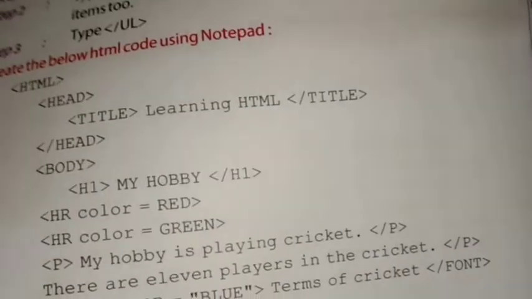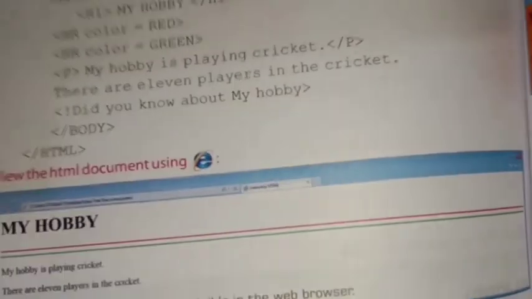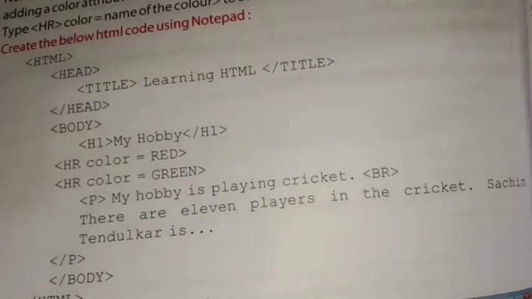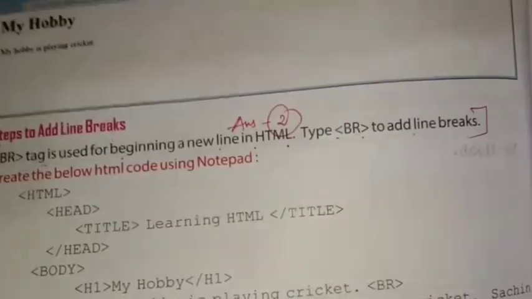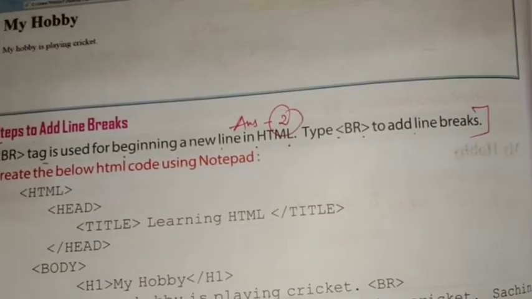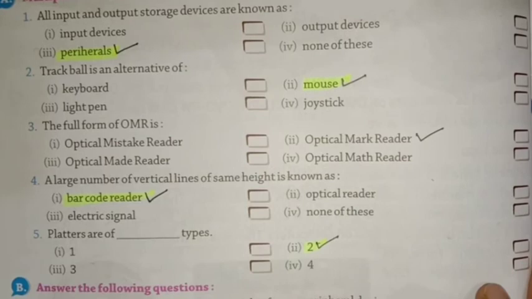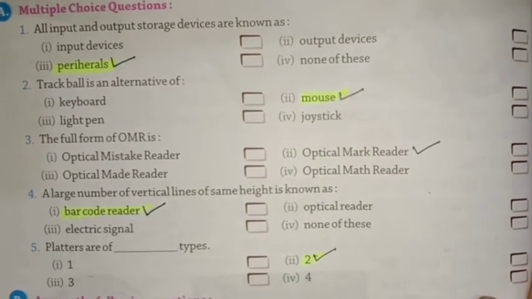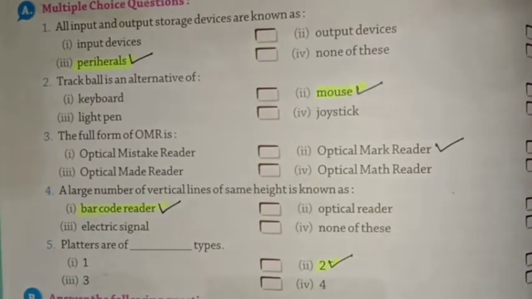You are talking about beginning a new line. So for that, headlines, change color, font color. Whose exercise of chapter first is not filled? Okay. So we will go on for that, filling very fast.